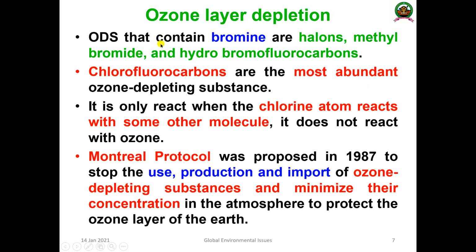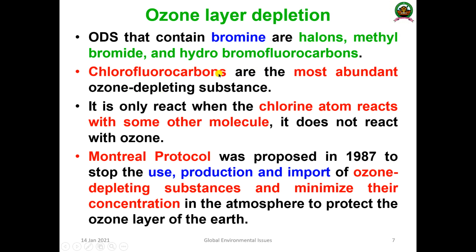Okay, and there are ODS that contain bromine also. Bromine is a halogen: methyl bromide and hydrobromofluorocarbon. Here bromo is there, methyl bromide has bromine, and hydrobromofluorocarbon has bromine, and this bromine also interacts with the ozone and depletes it.